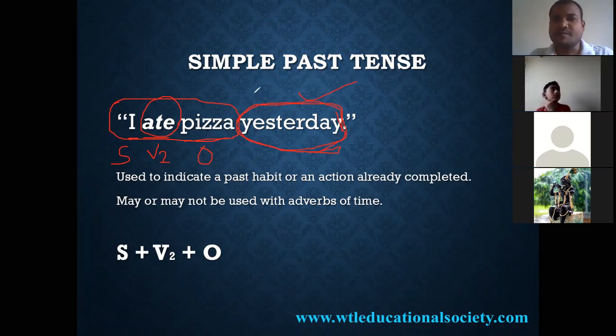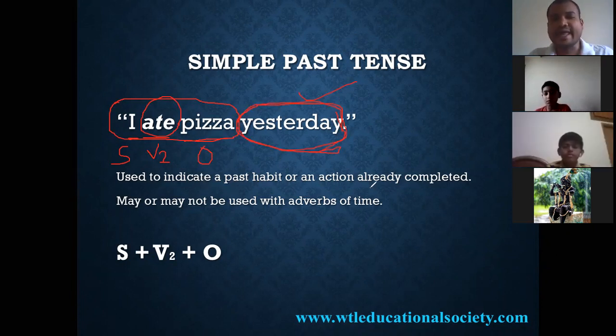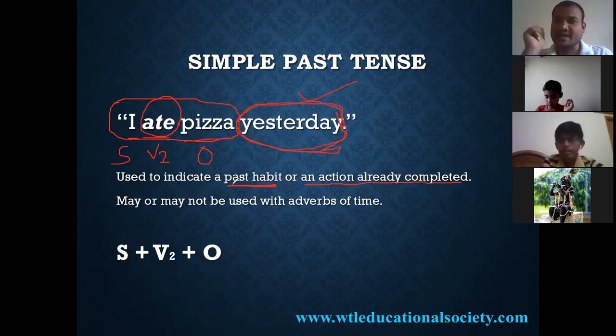So when do we use the simple past tense? Generally, the simple past tense is used to indicate a past habit or an action already completed. Past habit means you had a habit in the past, but not now.